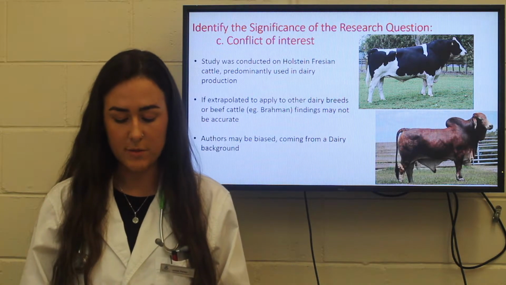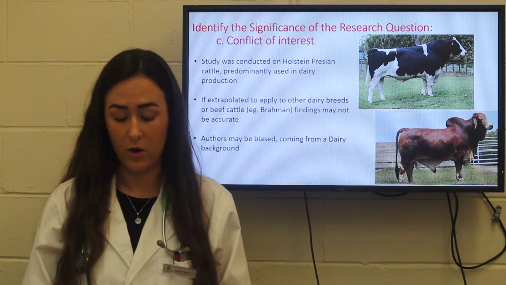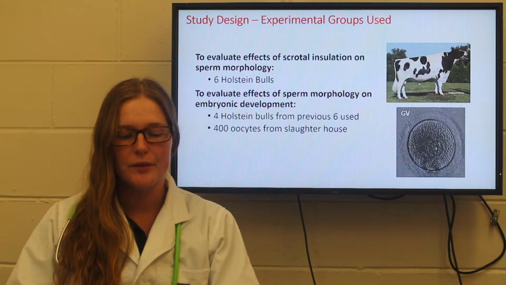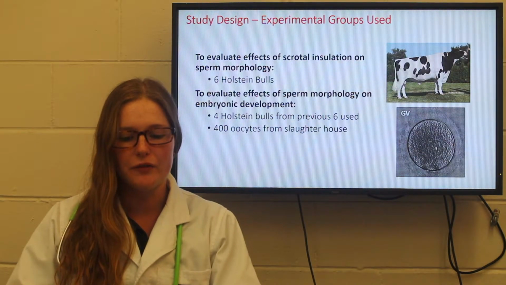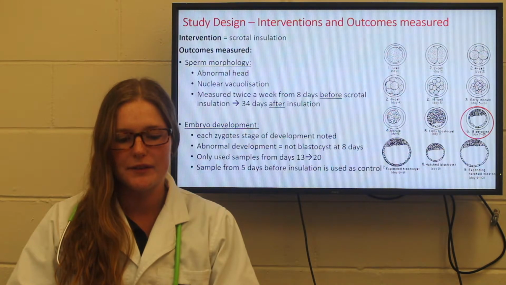The authors may also be biased coming from a dairy background university, with their primary focus being on assessing fertility of the Holstein Friesians. Experimental group with 6 Holstein bulls, but only the morphology of 4 bulls was analysed, and 400 cow oocytes obtained from a slaughterhouse. The intervention in this study is scrotal insulation. The way the scrotum was insulated, however, wasn't explained in the study.